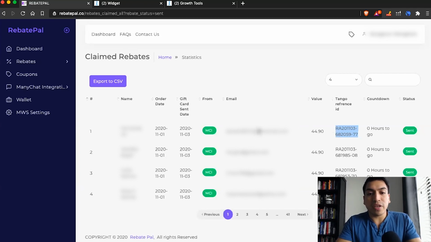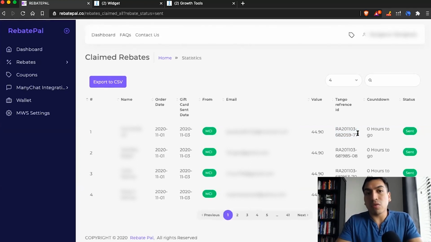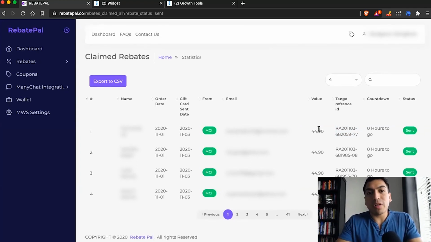You'll be able to find their email, their name, and this is the order ID. So you can just send this to them if for some reason they don't know where it is, and then they'll go ahead and contact Tango Card. And again, all of this is in the email. You won't ever have to do this. We just added this like a receipt for sellers, basically.